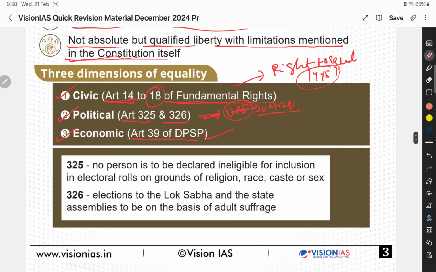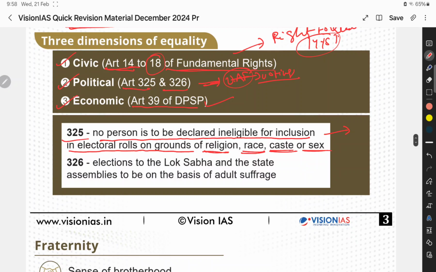Okay, we will see what Article 325 says. No person is to be declared ineligible for inclusion in electoral rolls on the ground of religion, race, caste, sex. Electoral rolls means that when people are elected, people get the voting right, and we cannot make them ineligible based on religion, race, caste, sex. Article 326: elections to Lok Sabha and state assemblies are to be on the basis of adult suffrage. It means those aged 18 plus who are registered voters can vote.